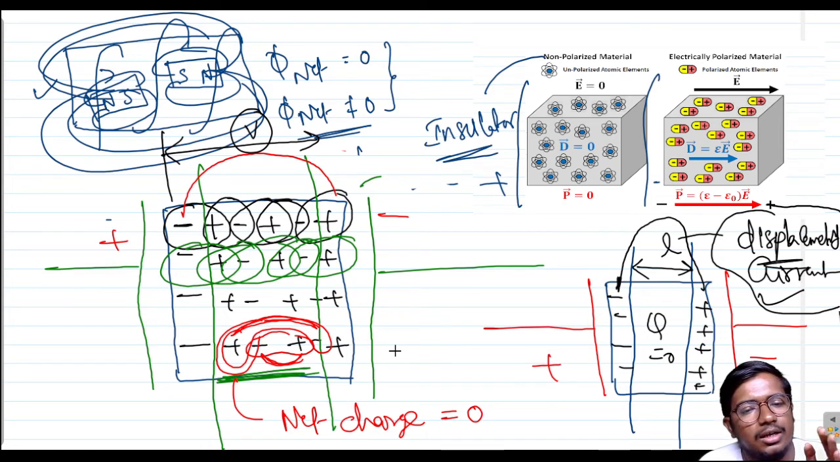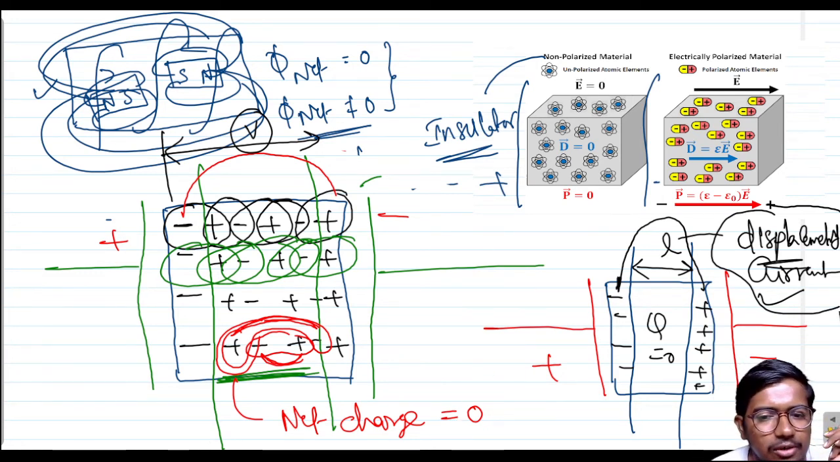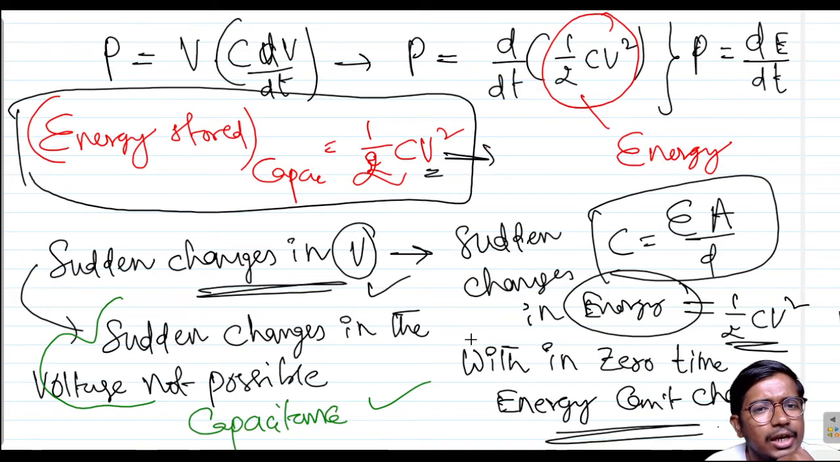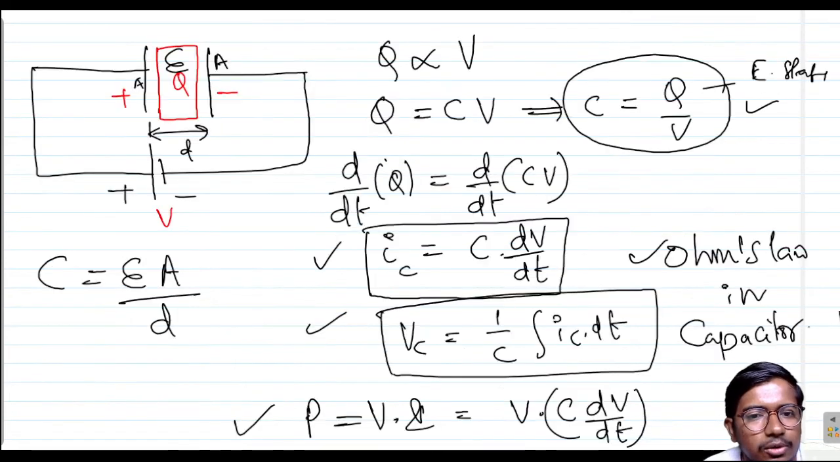So inductance is a property which creates the electromagnetic field, and capacitance is a property which creates the electrostatic field. This is the conclusion. We can define capacitance in two ways: as a property of the capacitor which does not allow sudden changes in the voltage, and which also stores energy in the form of the electrostatic field.